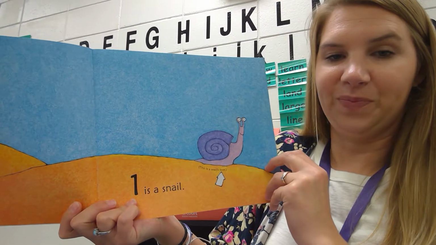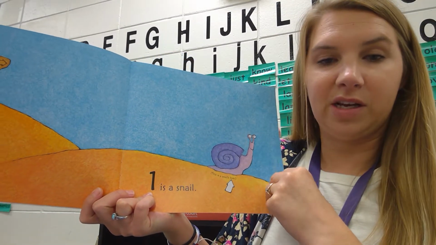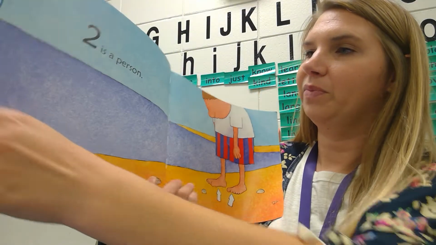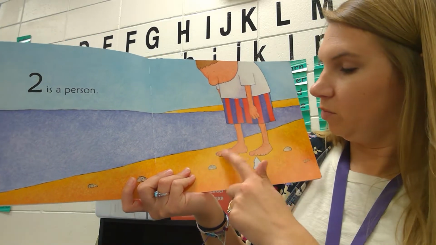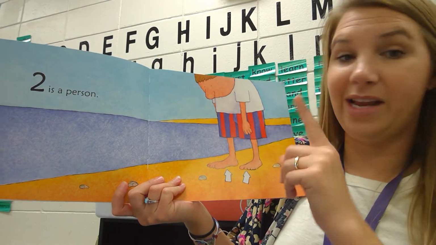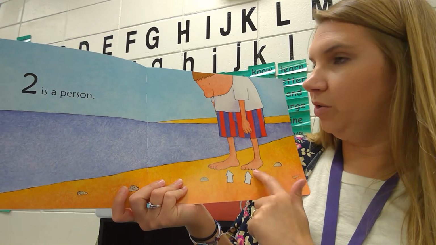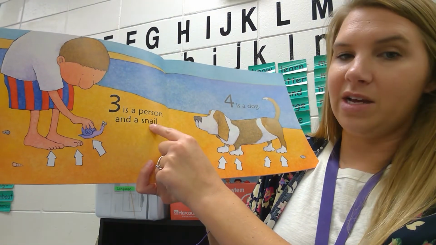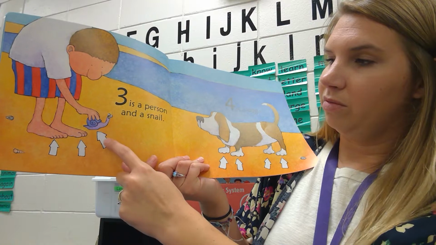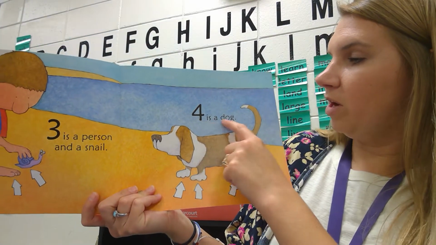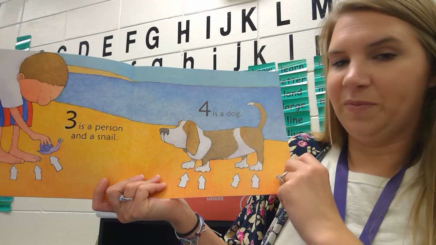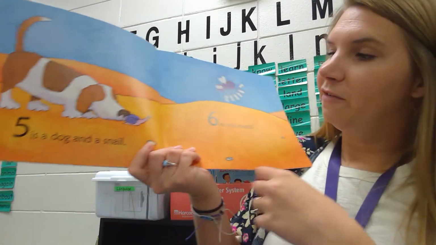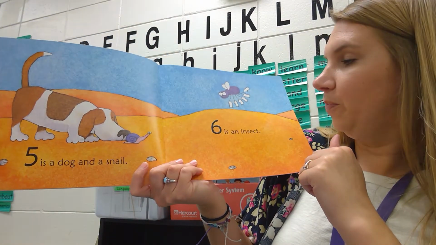1 is a snail. Now first this book is going to go through counting by ones. 1 is a snail. 2 is a person. 1, 2. A snail only has 1 foot. A person has 2 feet. 3 is a person and a snail. 1, 2, 3. 4 is a dog. 1, 2, 3, 4. So we count these numbers by ones. 5 is a dog and a snail.